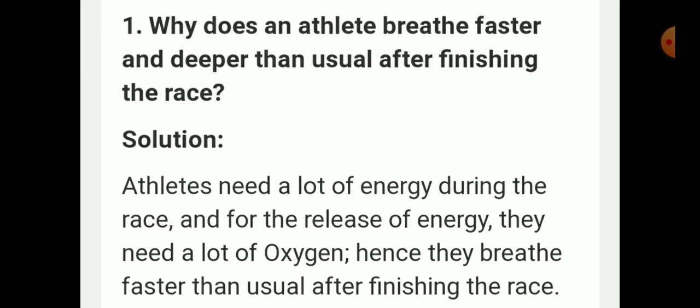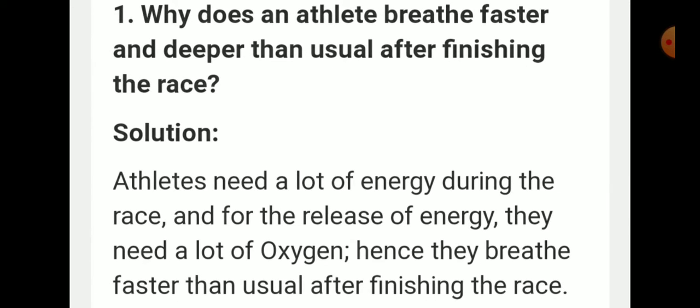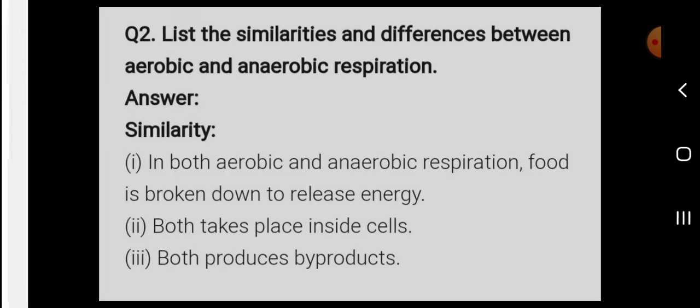Okay. Why does an athlete breathe faster and deeper than usual after finishing the race? The answer: athletes need a lot of energy during the race, and for the release of energy, they need a lot of oxygen. Hence, they breathe faster than usual after finishing the race.